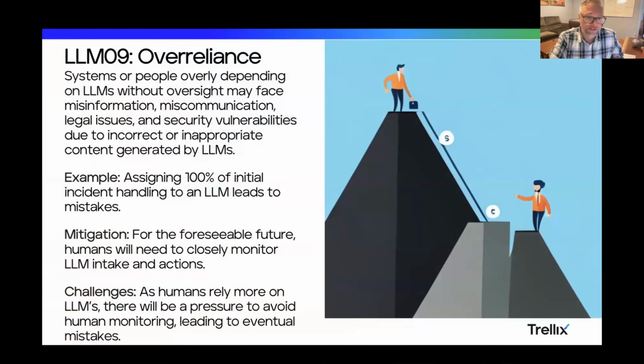All right. On number 9, over-reliance. Apparently the person here is over-reliant on the person above them for whatever that is. Kind of like this one though. But leading to needing it too much. So assigning 100% of initial incident handling, maybe it'll make a mistake. So you don't want to trust it too far, right? Seems like kind of common sense, but just keep that in mind as you proceed with it. You do want to build in, certainly at the beginning and probably throughout, some manual intervention and checks and balances there with humans, with the AI.